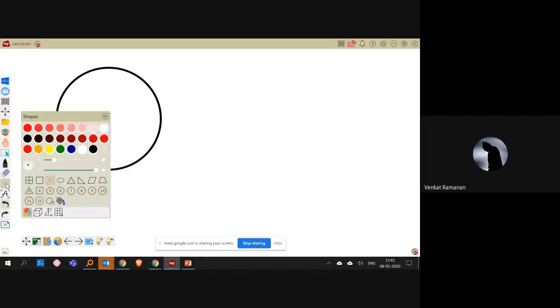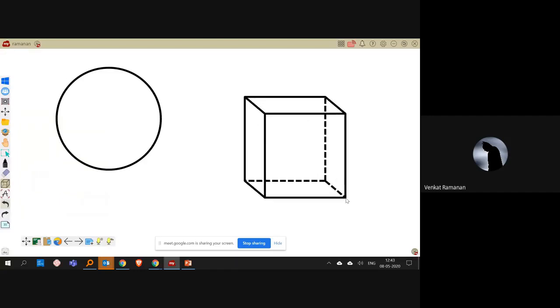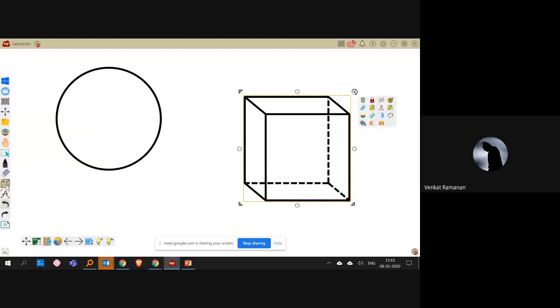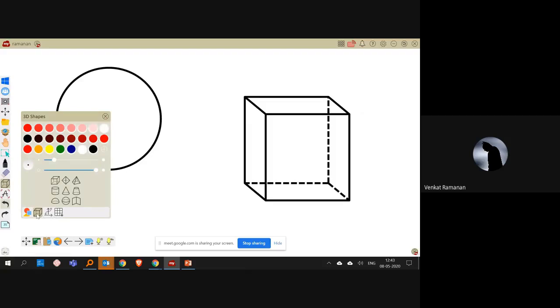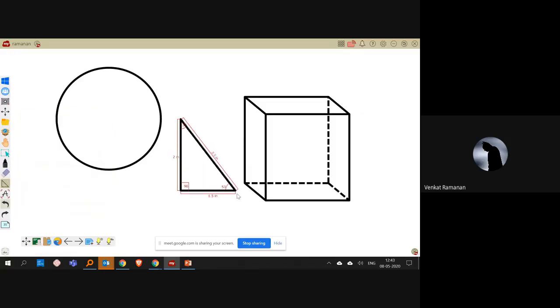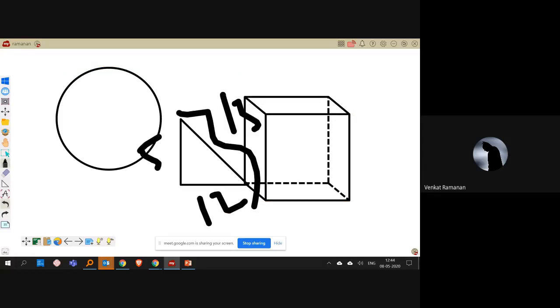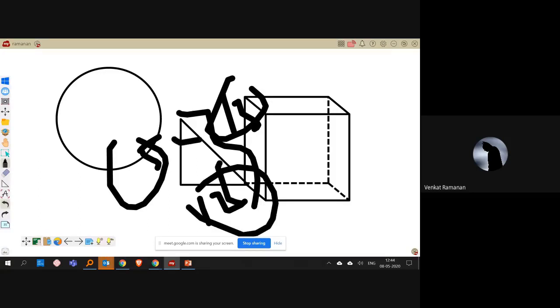This function is again largely for mathematical functions, like you can just draw a circle. If I am discussing XYZ coordinates, you can also have three-dimensional figures. Likewise, there are multiple options which you can check. This is a right-angled isosceles triangle. If I want to draw, I can do that, and then I can start explaining the math to the students. I can write on top of it, saying this is the hypotenuse, and this is 5, 12 and 13. I can simply explain to the students how this works.